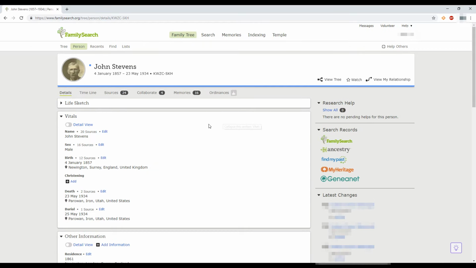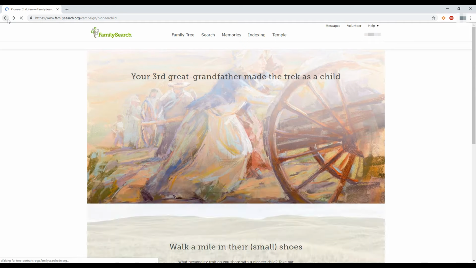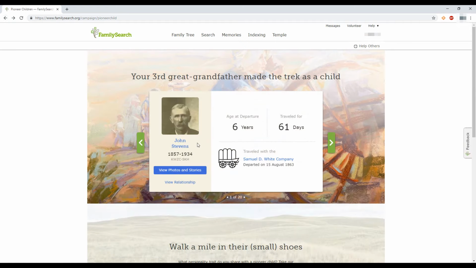And sure enough, it does. It takes us to his personal page. And here we could just scroll through and learn more about that ancestor or go through any of these tabs to view more about them. Let's go back. Okay, and then like I said, the birth year, the ID.